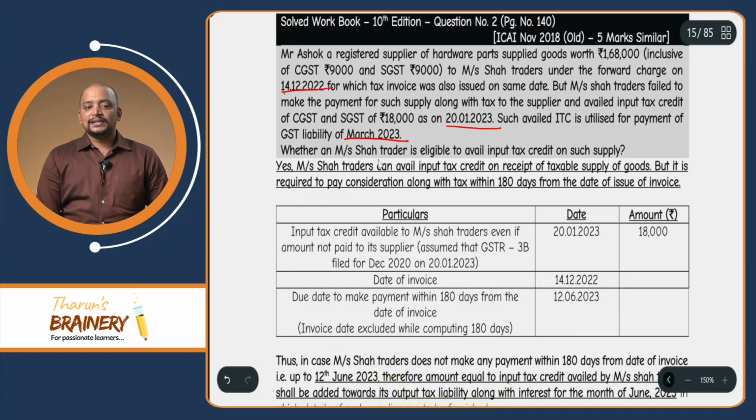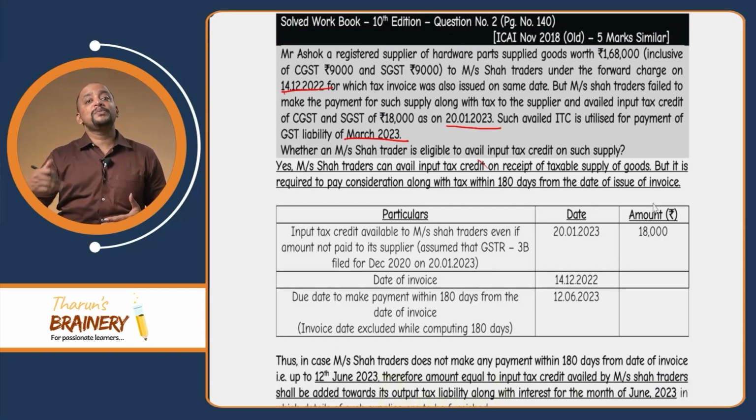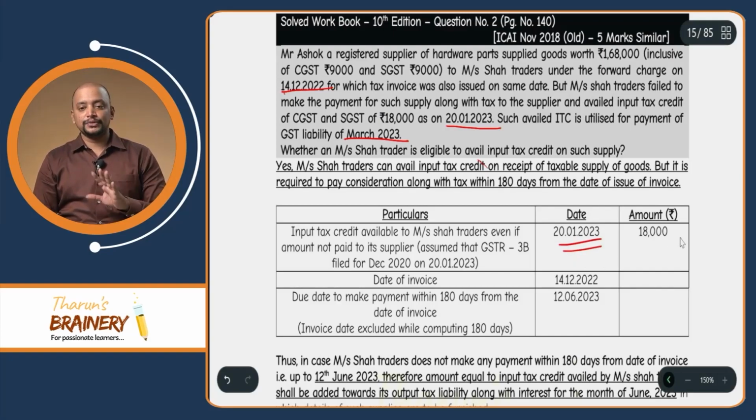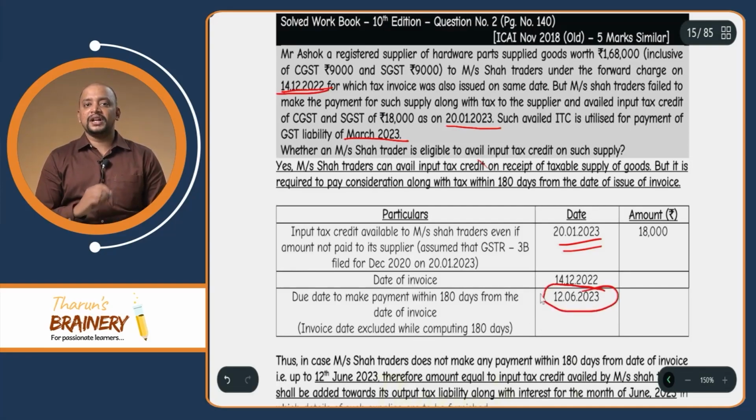Whether Mahesh Shah Traders is eligible to avail input tax credit on such supply? Yes. First, they can take the ITC because nowhere in section 16 are there conditions that the payment should be made to the supplier, then only ITC can be availed. So they have rightly availed ITC on 20/1/2023. But check 180 days from the date of invoice. The date of invoice is 14/12/2022. So plus 180 days, that will be 12/6/2023, 12th June 2023, and the payment is not made. Payment is not at all made, failed to make the payment along with tax.